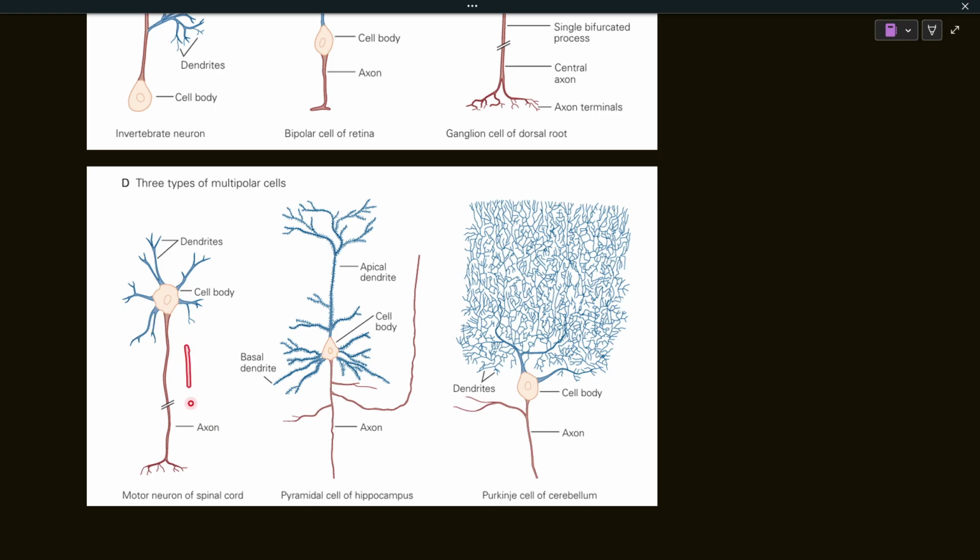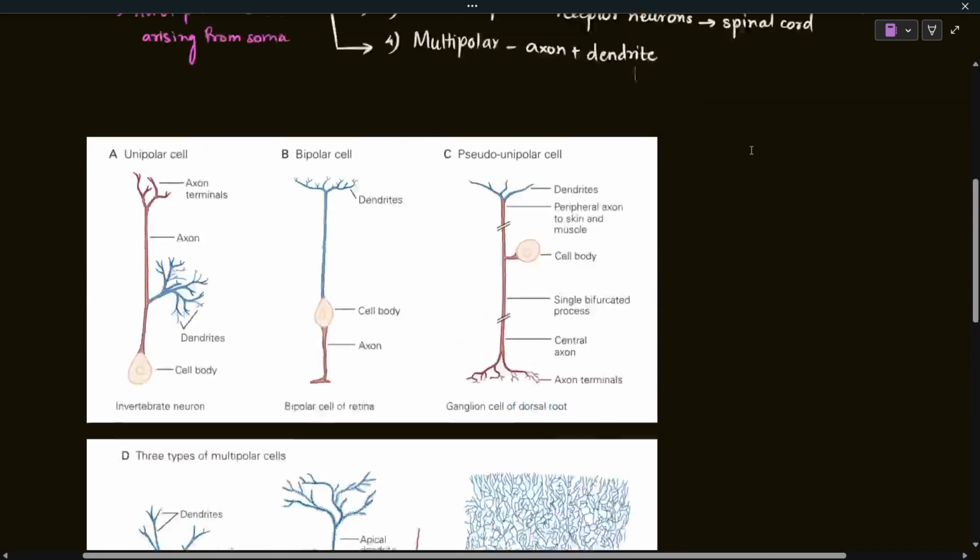Here you can see there is a single axon and multiple branches, which act like the receiving end for the signal. They are the dendrites. And then this is the pyramidal cell of the hippocampus. The hippocampus is the learning and memory center of our brain. This is a very distinct structure. Here you can see a cell body, multiple dendritic structures and an axon. So there is vast structural diversity in multipolar cells.